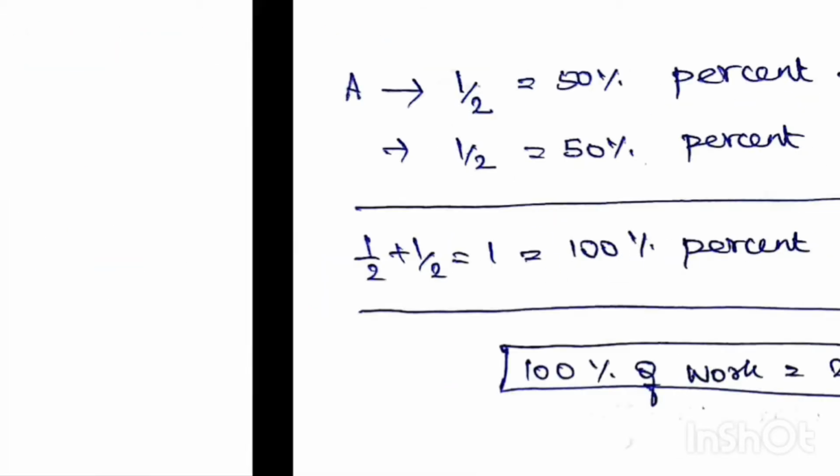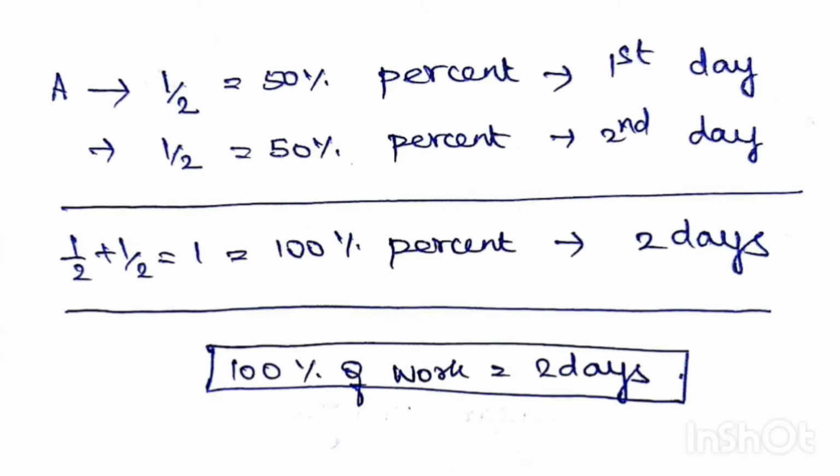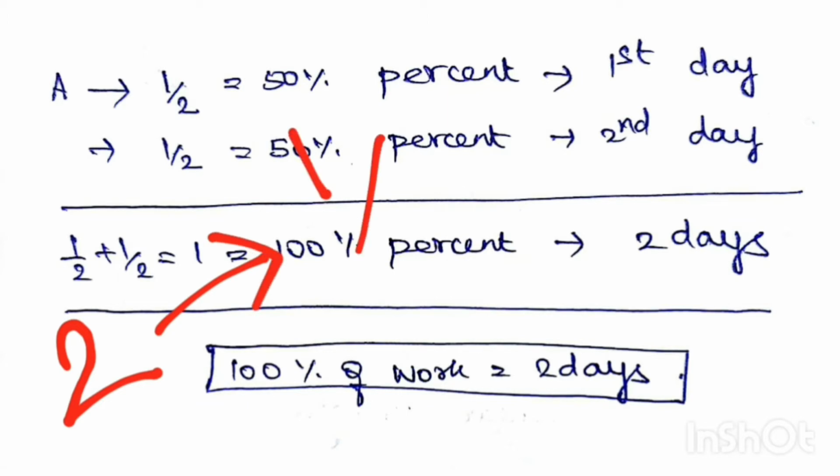Let us see this in detail. Here, A completes 1 by 2 of work, that is 50% of work in first day and another 50% of work, that is 1 by 2 of work in the second day. So, it takes on the whole 2 days to complete the work. From this, we can conclude if A takes 2 days to complete the work, he does 1 by 2 of work every day.